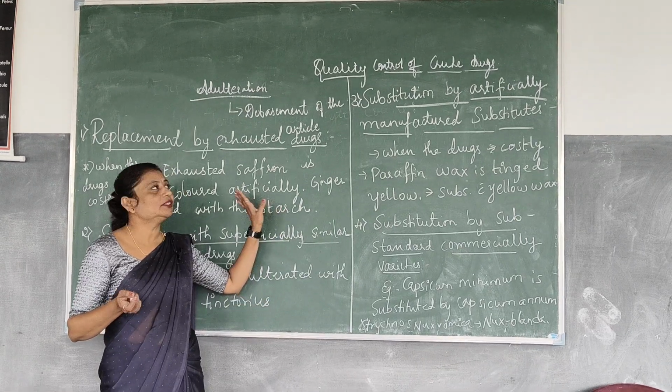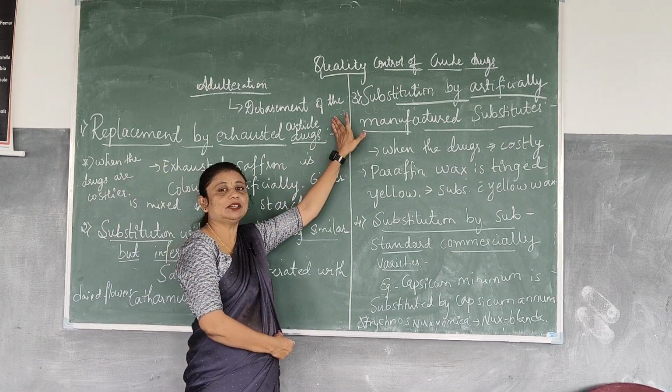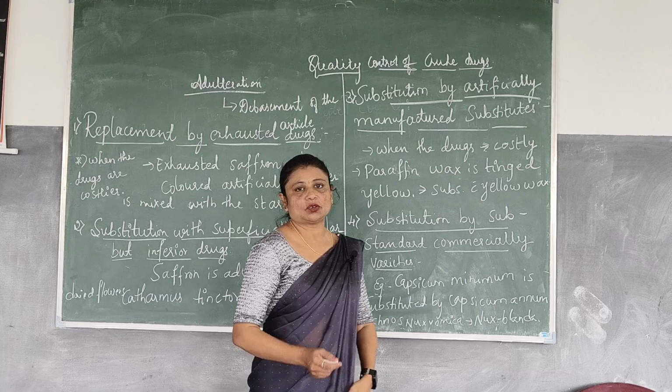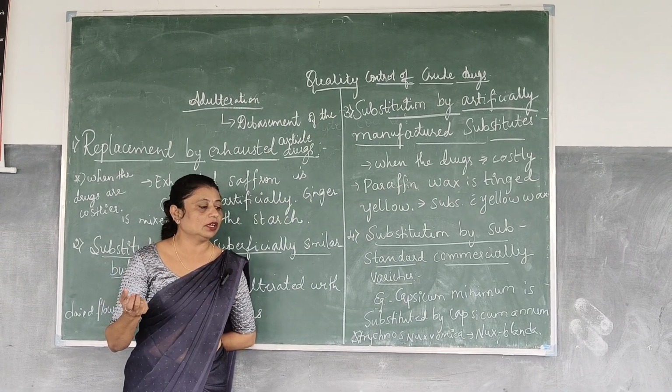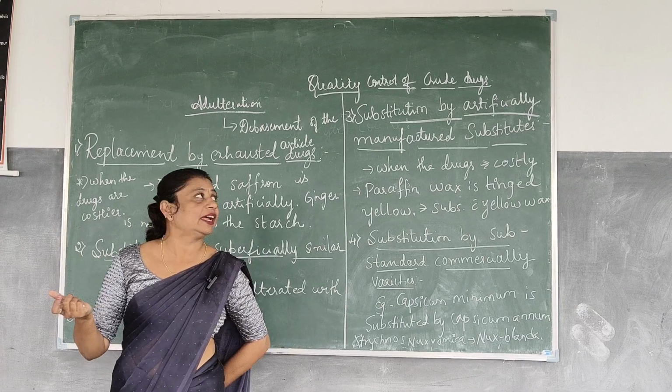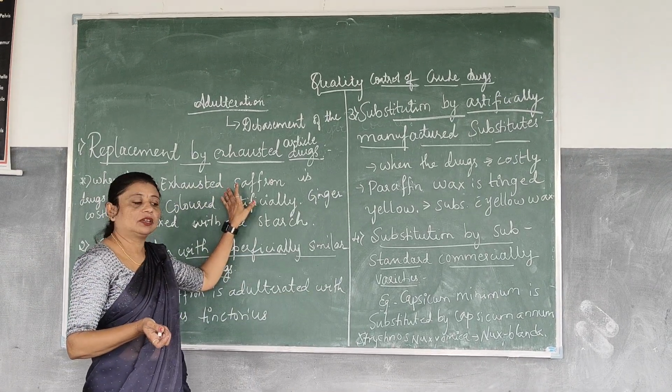The next topic of pharmacognosy is the quality control of the crude drugs. So what is quality control? Quality control is nothing but checking the quality of the crude drug. That is done by various means. In that, the first one is adulteration.